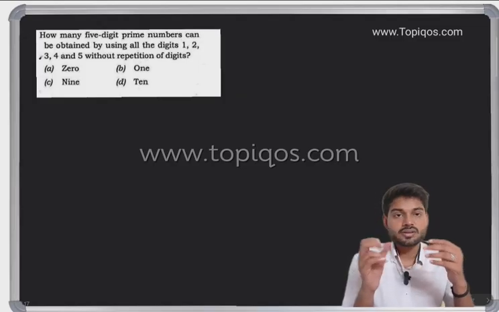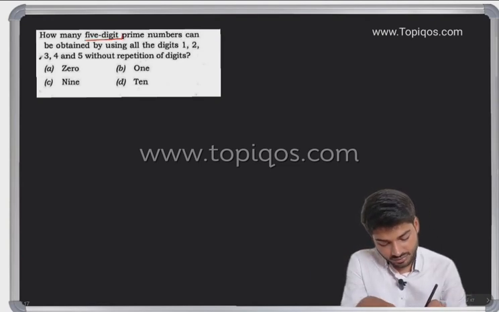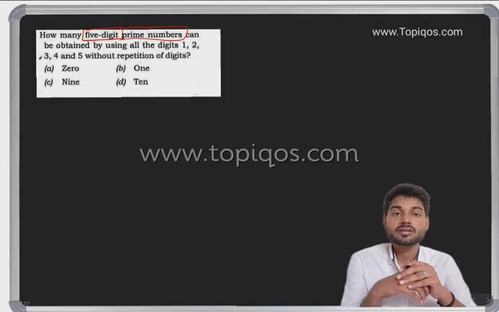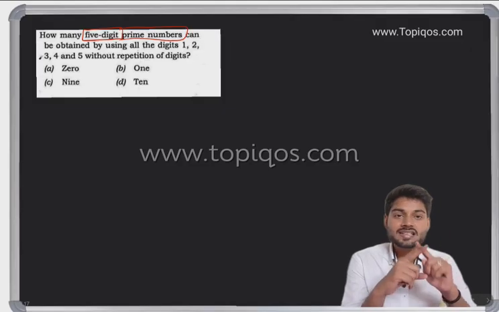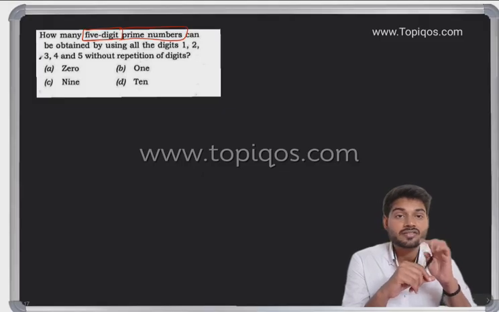So what this question is saying: how many 5-digit prime numbers? Everybody knows prime numbers. Which is the smallest prime number? 2. One is neither prime nor composite. Which is the smallest composite number? 4.